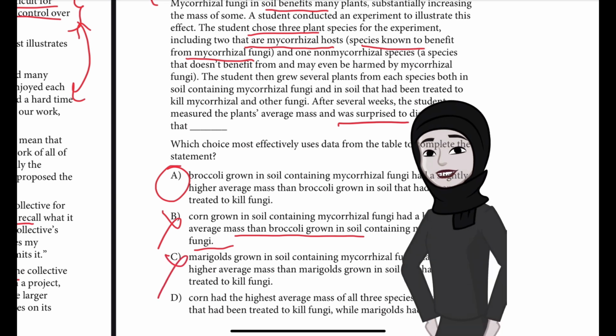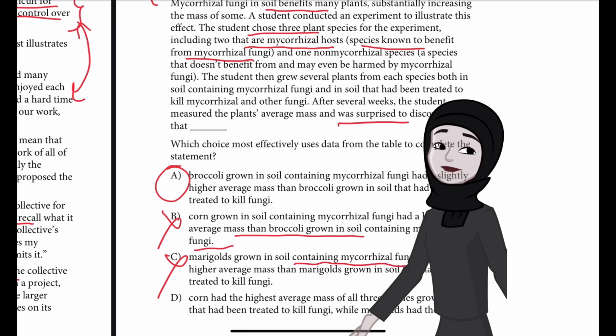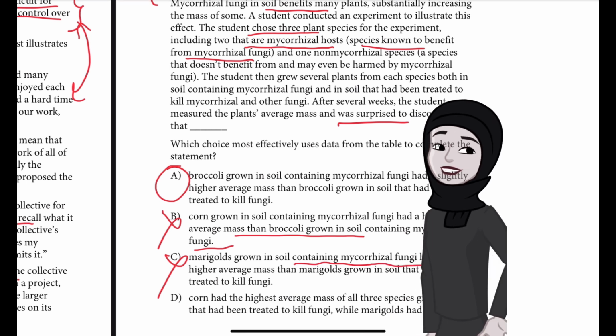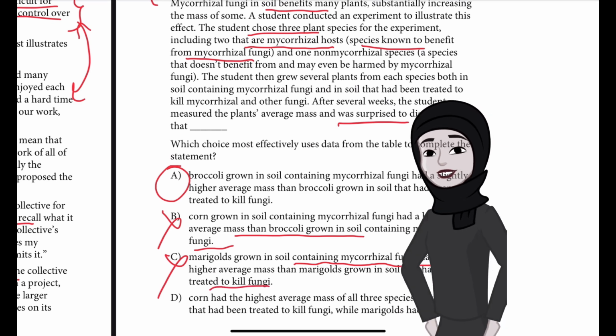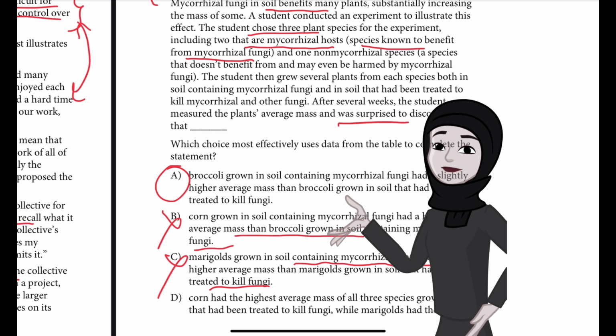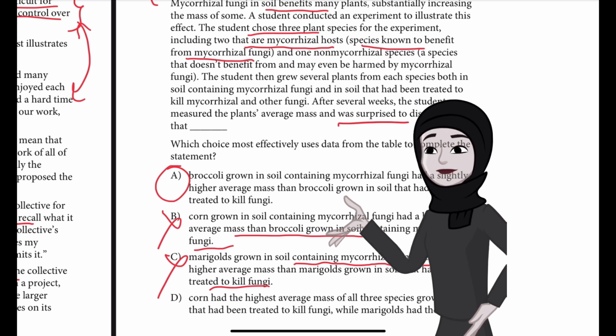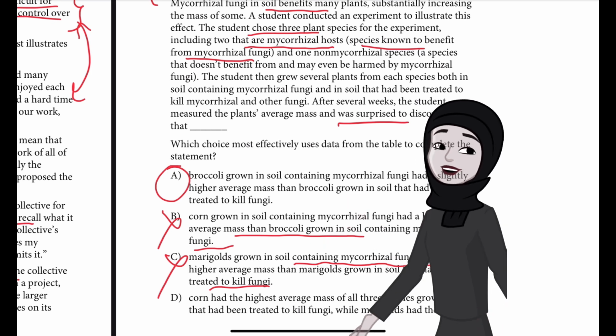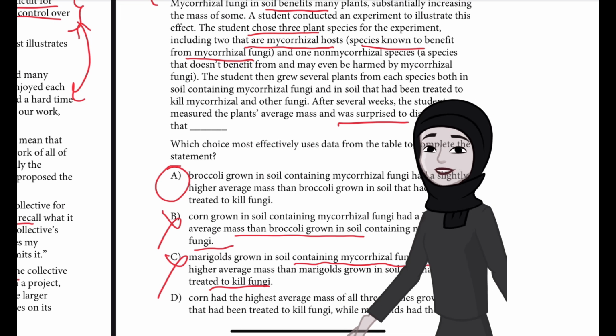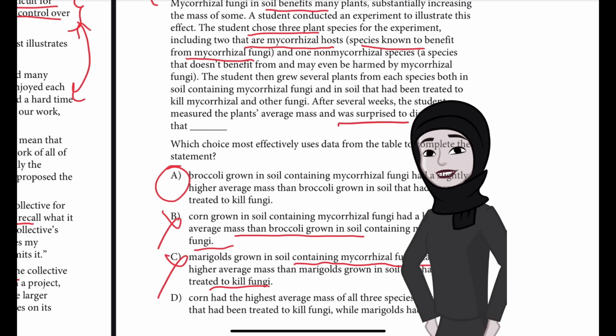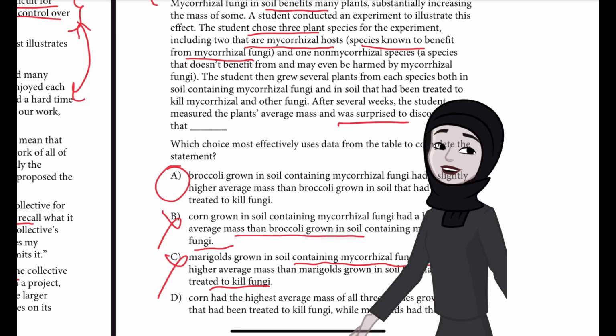Again, marigolds grown in soil containing mycorrhizal fungi had a much higher average mass than marigolds grown in soil that had been treated to kill fungi. As you can see, this choice also accurately describes the marigold data from the table. The fact that the mycorrhizal host marigold is more massive in the presence of fungi is likely what the student expected. So again, that's not surprising.